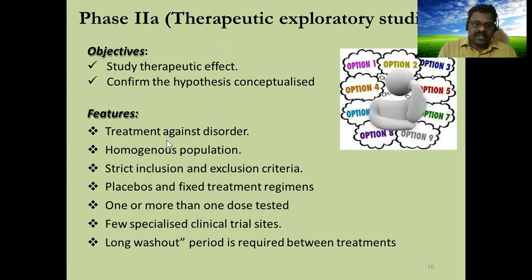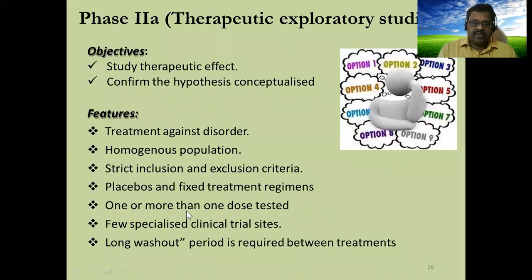And features are treatment against a disorder, homogeneous population are required, and strict inclusion exclusion criteria we should follow. There should not be any disturbances of other medications, other comorbid conditions, and placebos and fixed treatment regimens are followed in this type of phase 2A.